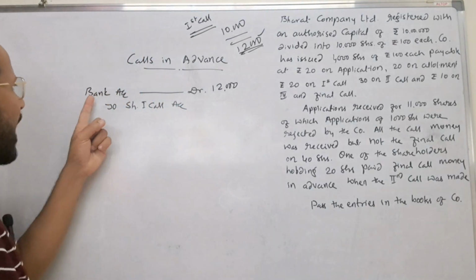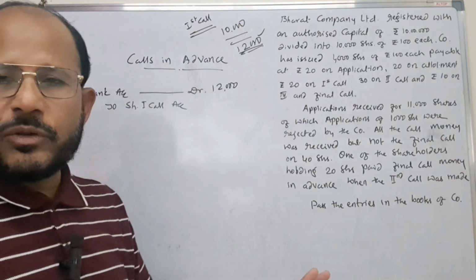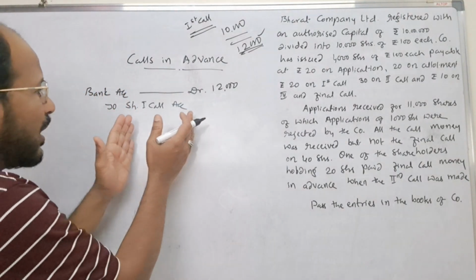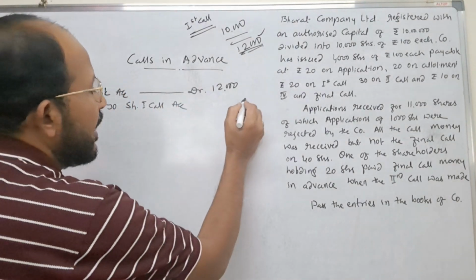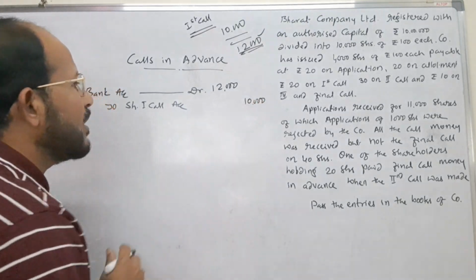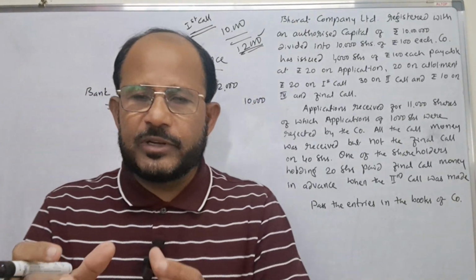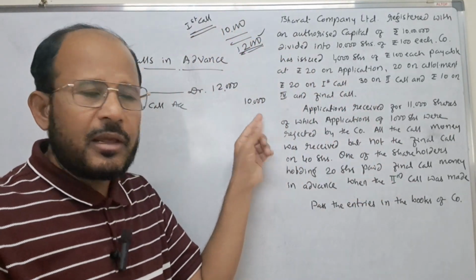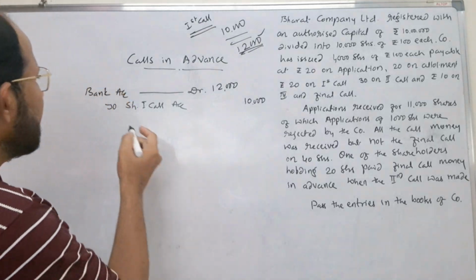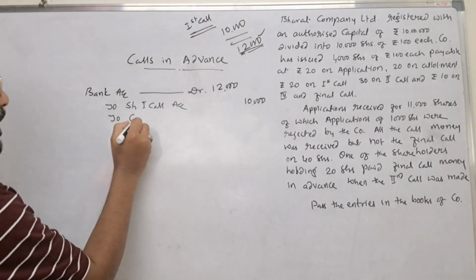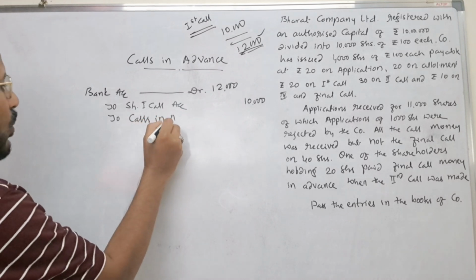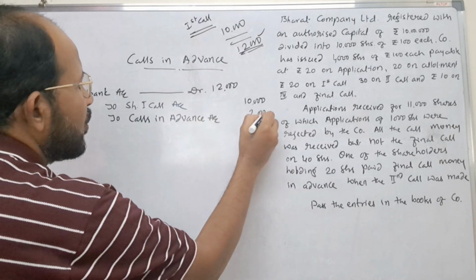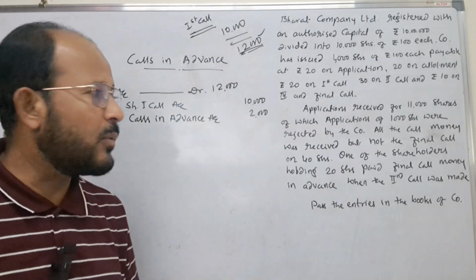That is why bank account is to be debited with rupees 12,000, because 12,000 has been received by the company. But share first call account is to be credited only with rupees 10,000, because first call money is only rupees 10,000. Whatever advance money has been collected is to be written here as calls in advance account, rupees 2,000.